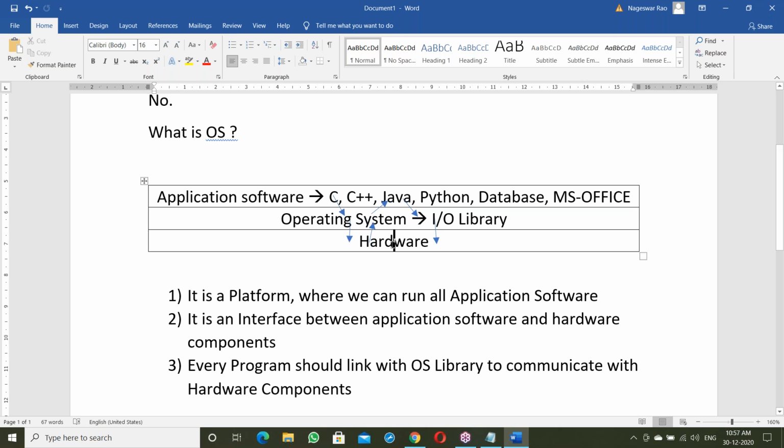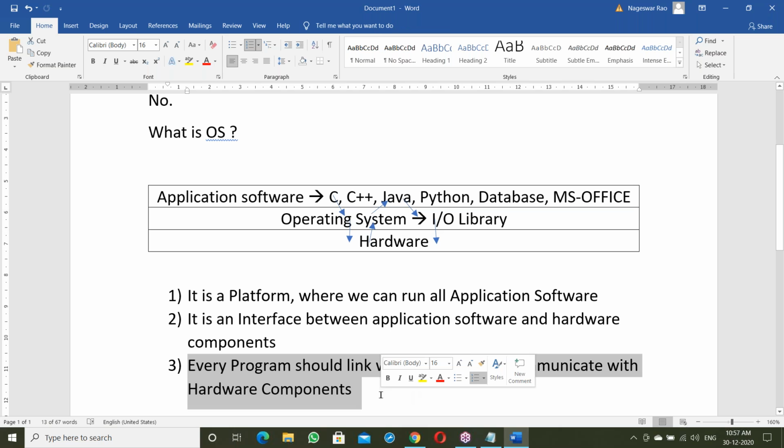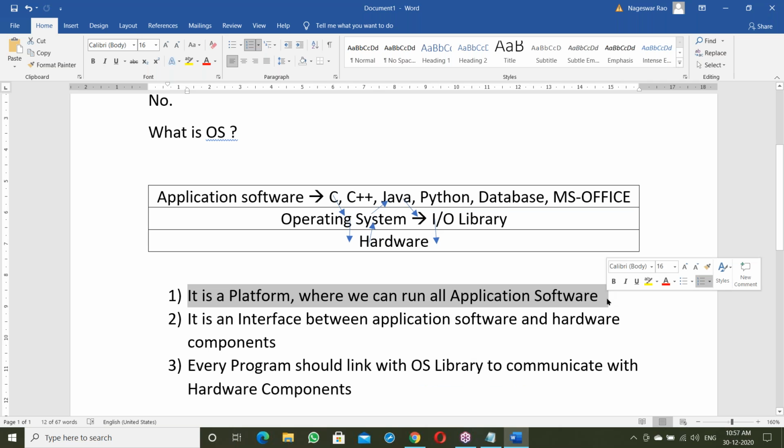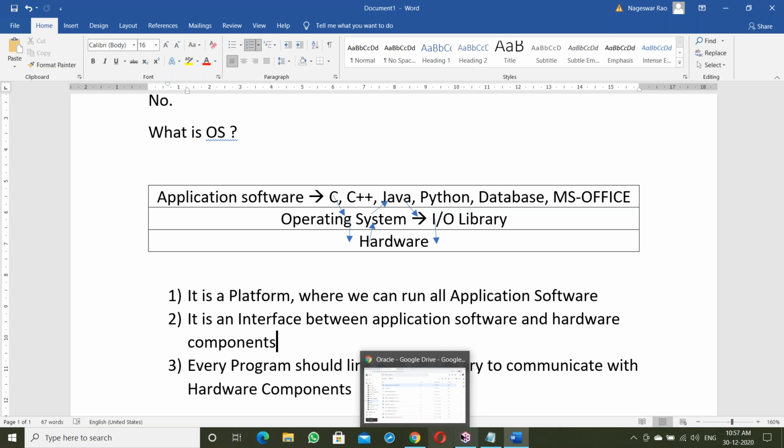So hardware, on top of it the OS, and on top of it all the application software running here. Every program should link with the OS library to communicate with hardware components. That is important. Platform means OS. Suppose Java is platform independent. That means independent of the operating system. That point we'll discuss in Java. So this is about the OS.